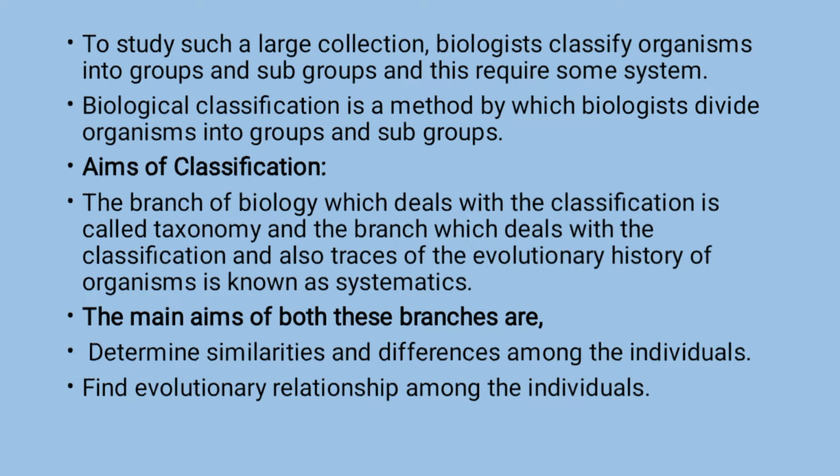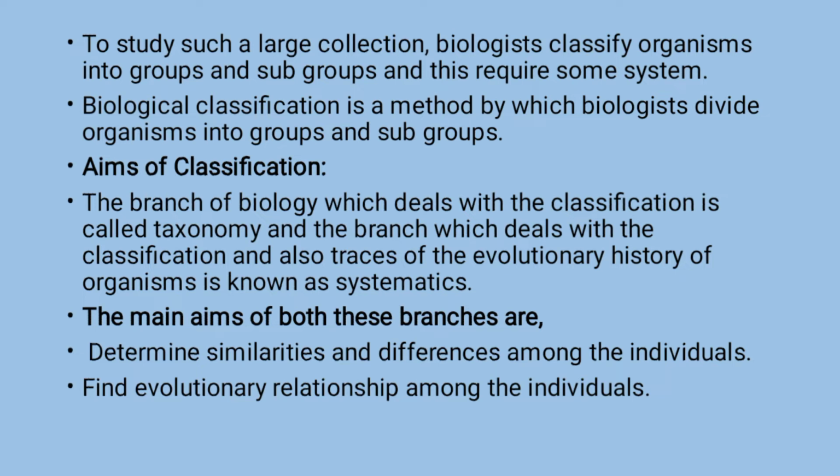If we talk about aims of classification, the branch of biology which deals with classification is called taxonomy. The branch which deals with classification and also traces the evolutionary history of organisms is known as systematics. Systematics tells about the sequence or the pattern or the pedigree of a particular organism, with whom they are related to other organisms of the same kind.